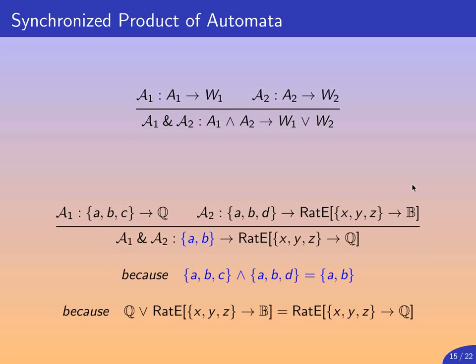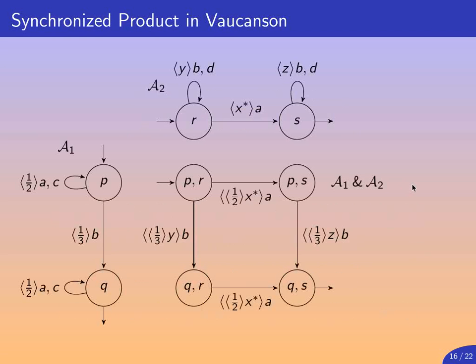Let's give another example. And here you can see that the product of A1 and A2 will have labels over AB, because that is the common subset of ABC and ABD. This is intuitive because we are computing the synchronized product, which in the unweighted case would yield the intersection language.